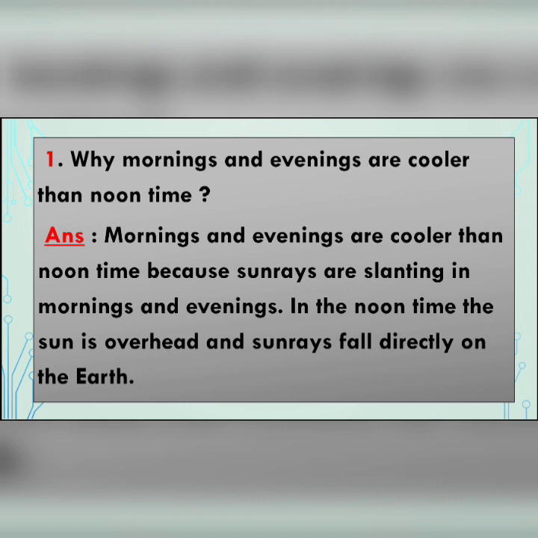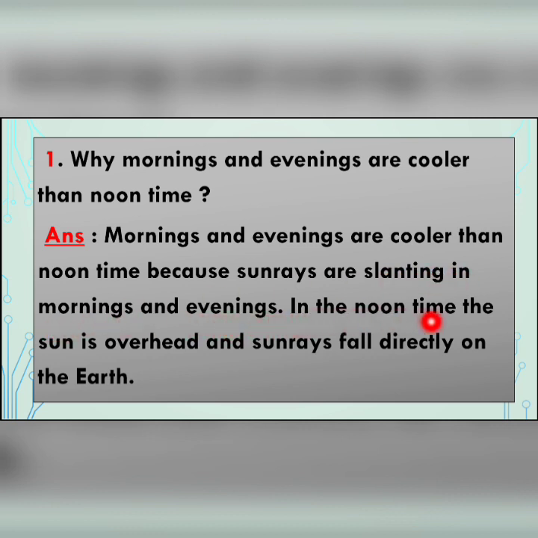Question number D1. And the question is, why mornings and evenings are cooler than noontime? Answer is, mornings and evenings are cooler than noontime because sun rays are slanting in the mornings and evenings.